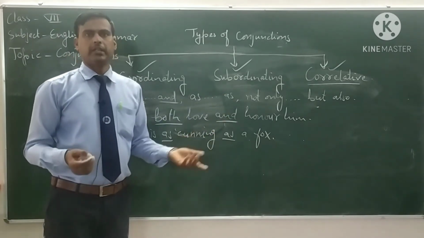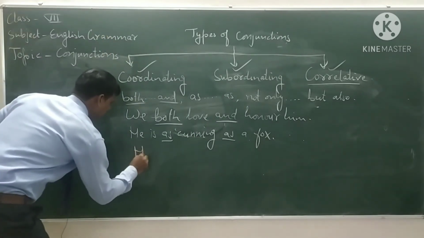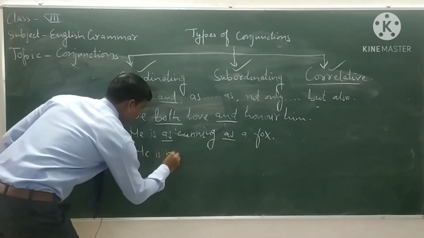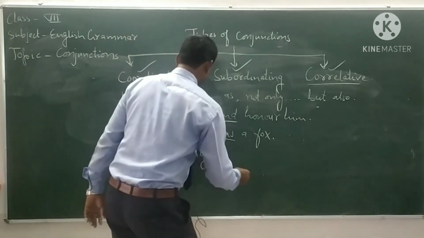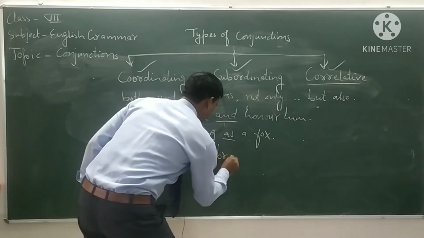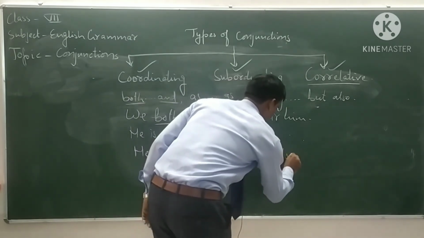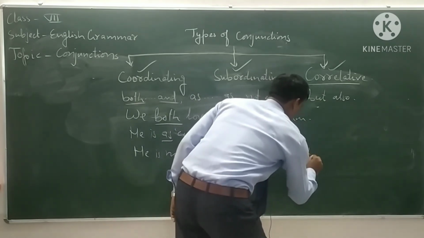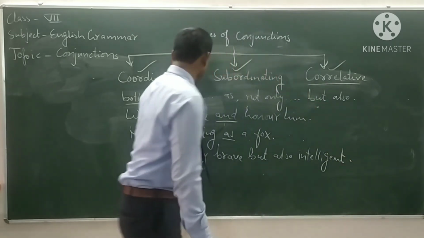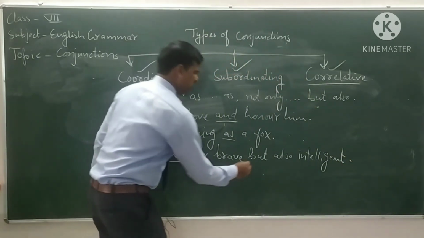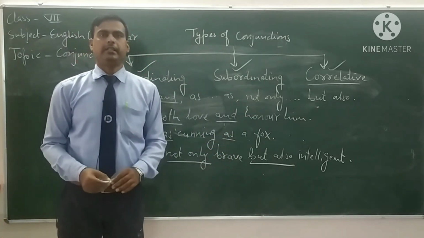Not only but also. He is not only brave but also intelligent.